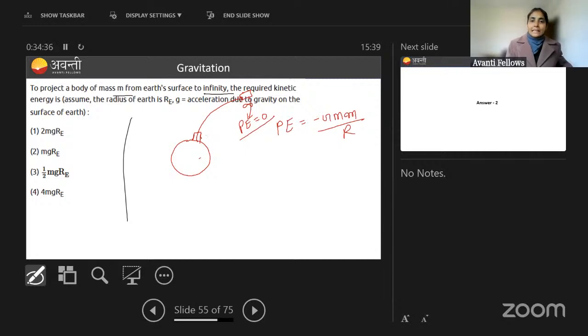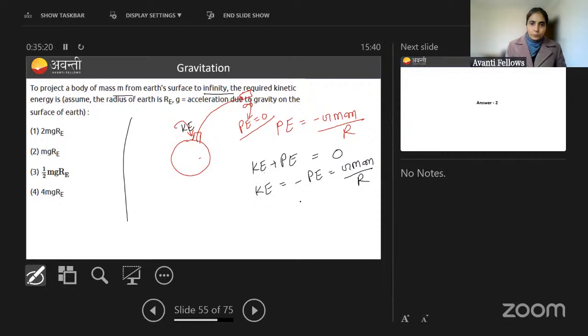And in that case potential energy is zero. So basically, if you have to throw a body from the surface of earth to infinity, you need to give it some energy such that its total energy will become zero. Then only it will reach infinity, because at infinity energy is zero. So we are going to give it some positive kinetic energy such that when it gets added to its potential energy, it will become zero. So how much kinetic energy will we give? Equal to the negative of potential energy, that is equal to GMm by R.